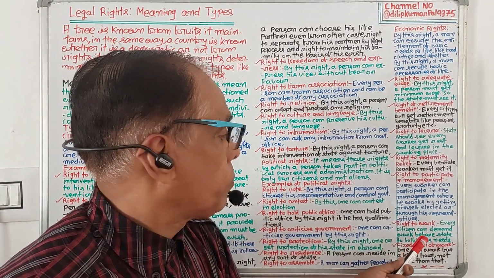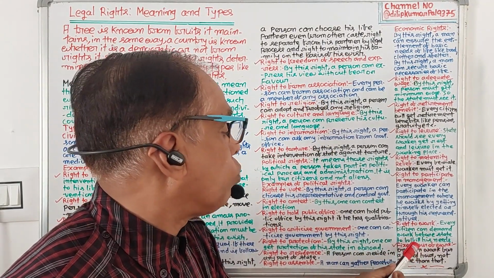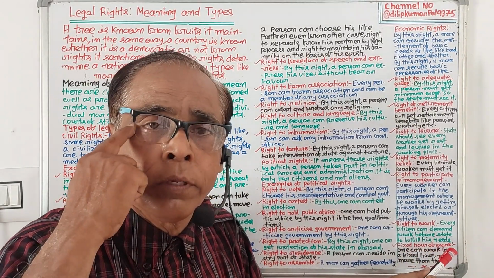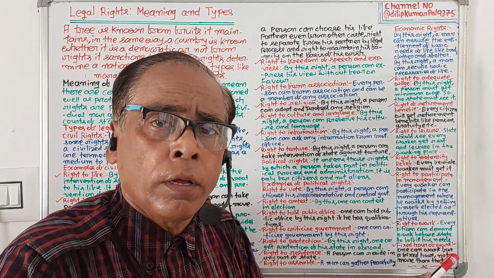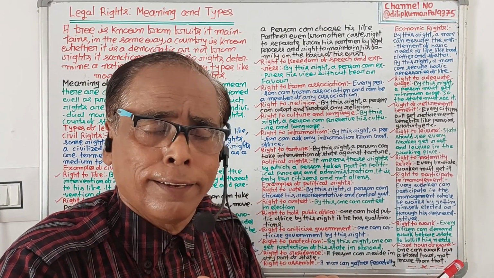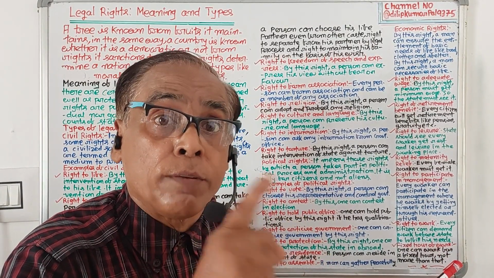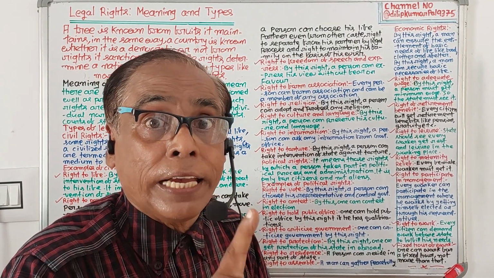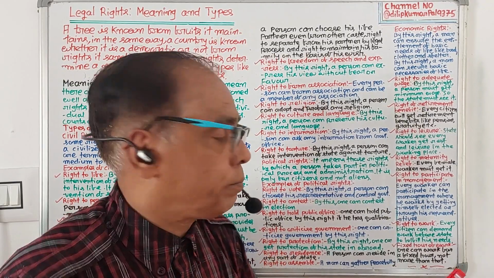Then, right to work. Every citizen can demand work before the state to fulfill his needs. In order to survive, a person needs money, and a person will get money if he works. So people have the right to demand before the state to give them work, and the state will take steps to give work to the people.